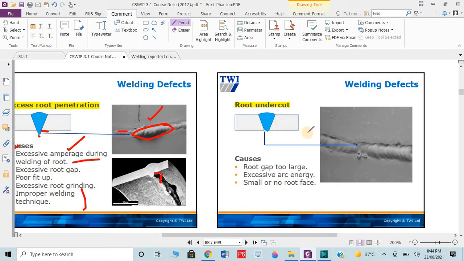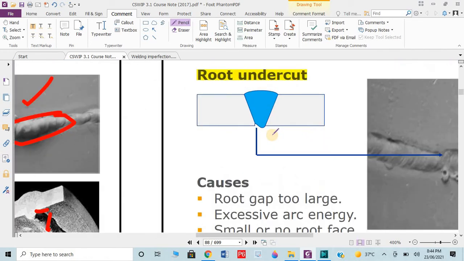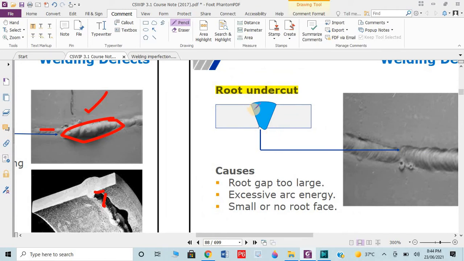Then we have root undercuts. You can see here a small area which is not properly fused from the root side, known as root undercut. How did it occur? Root gap too large. If the root gap is too large, the weld metal will be elongated from one side and will not be properly distributed. So root undercut can occur.